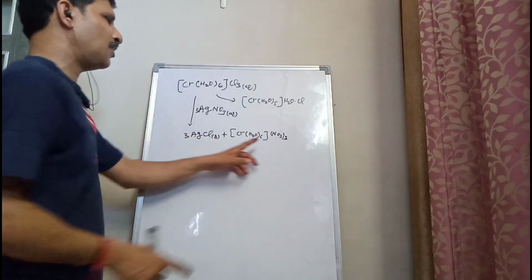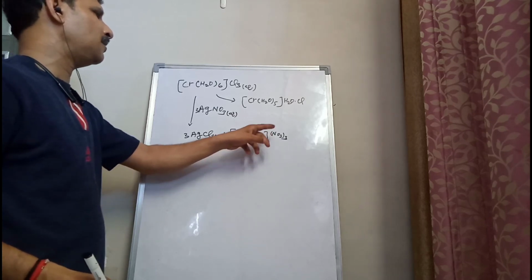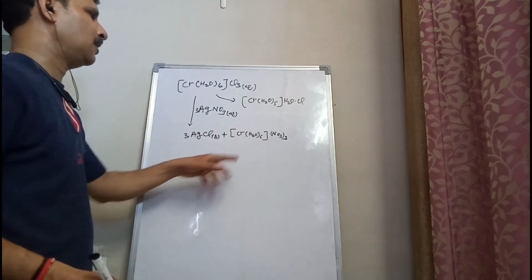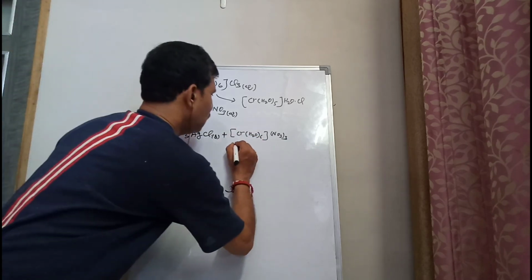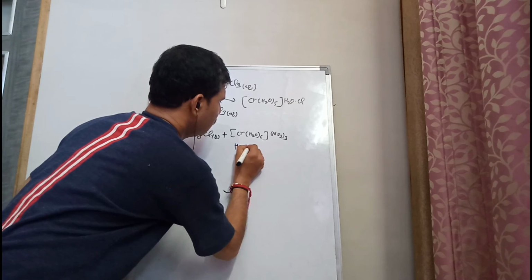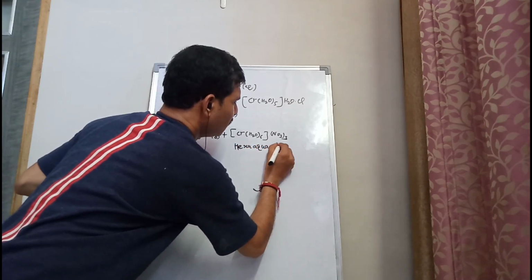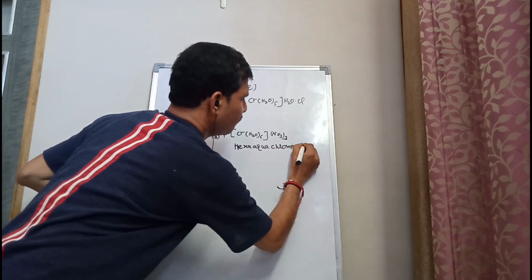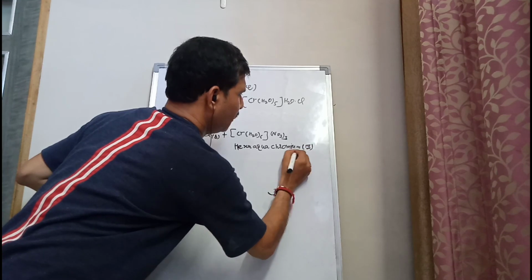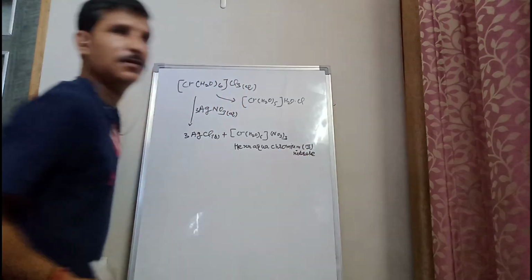The name of this compound will be hexaaqua chromium(III) nitrate. I think this is clear to you.